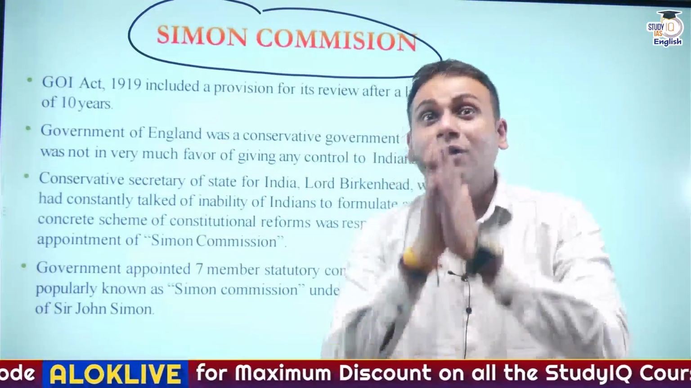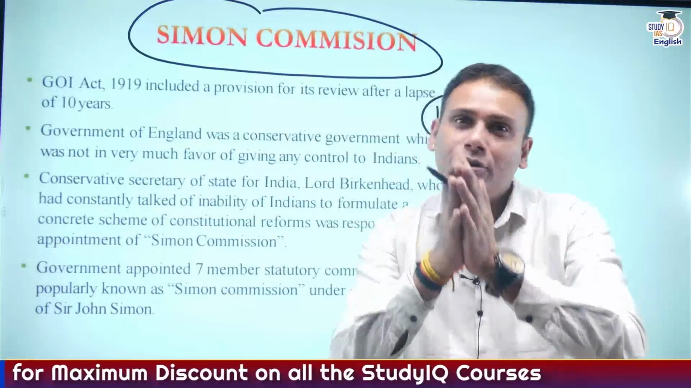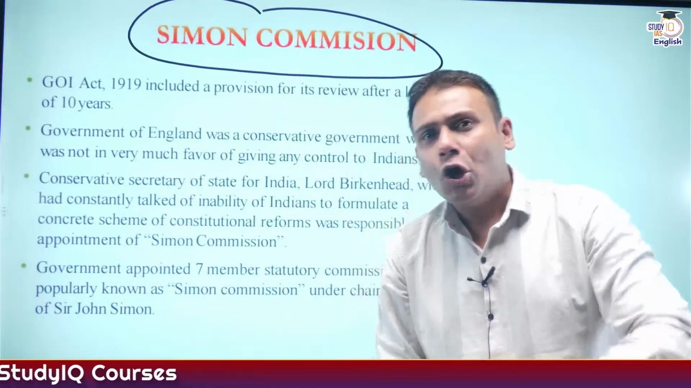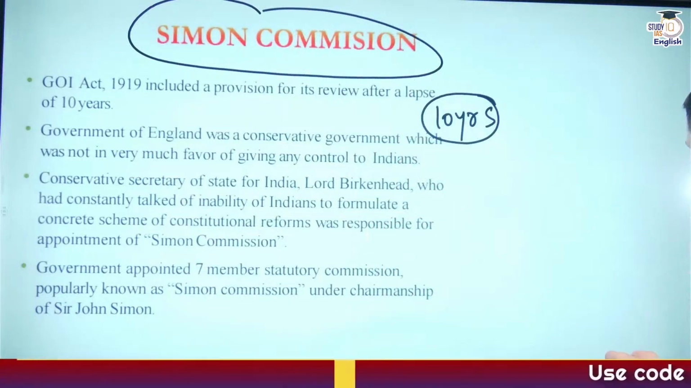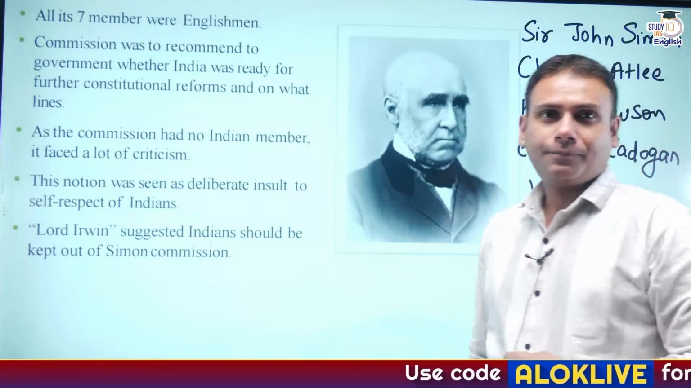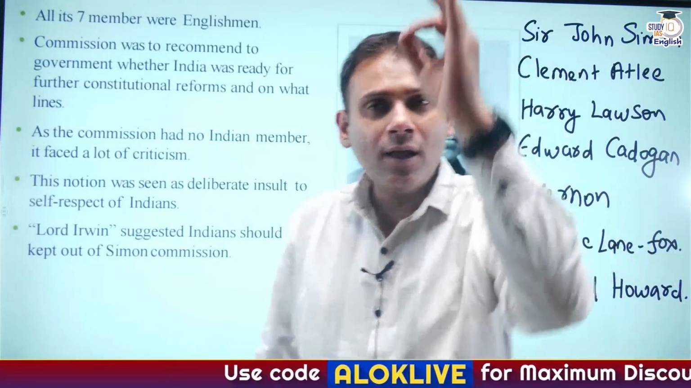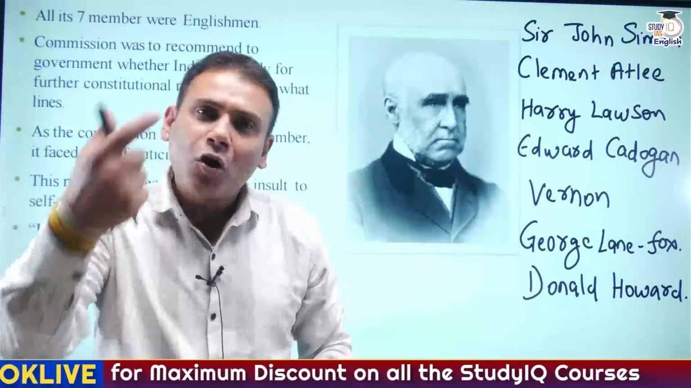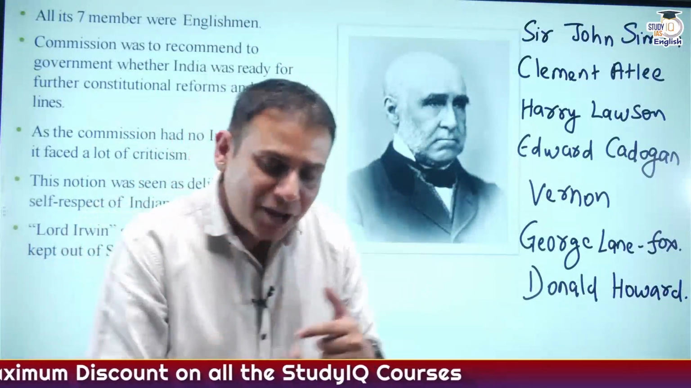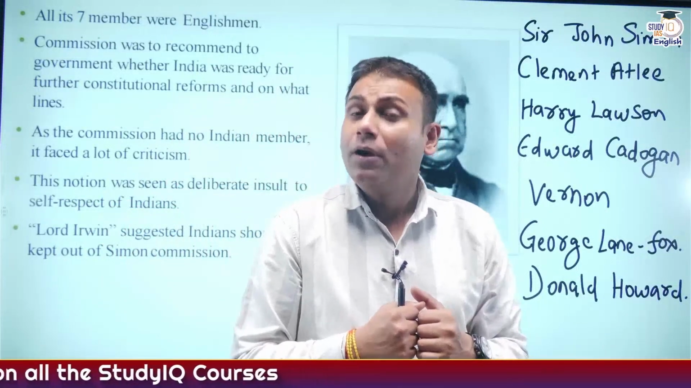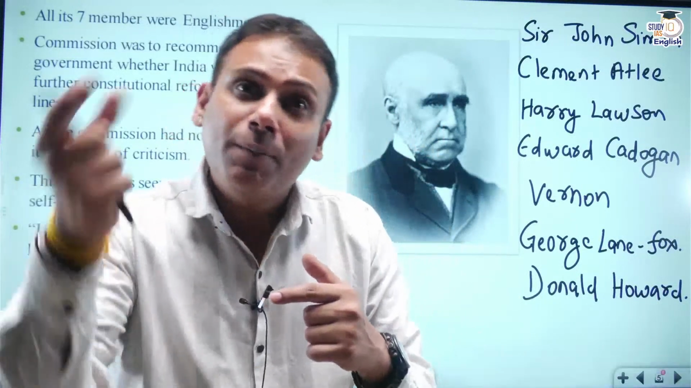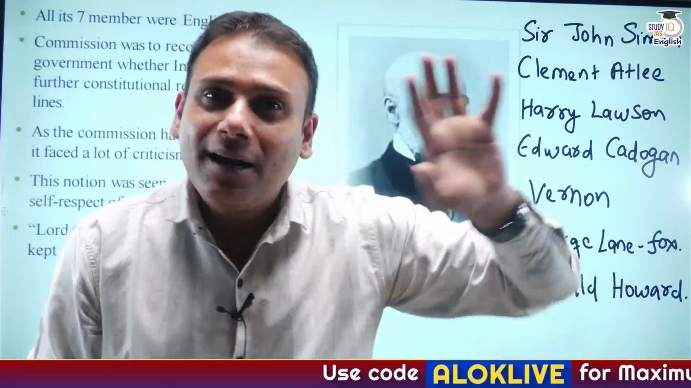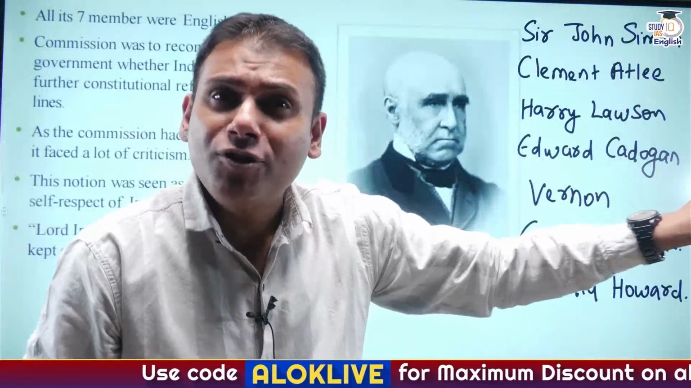The Simon Commission was a heavily criticized commission. Why was it heavily criticized? Because all the 7 members of the commission were Englishmen. There was not a single Indian member in the commission. What was the major objective of the commission? The major objective of the commission was to decide what changes need to be brought in India. If so, at least there should be a few Indian members in the commission.